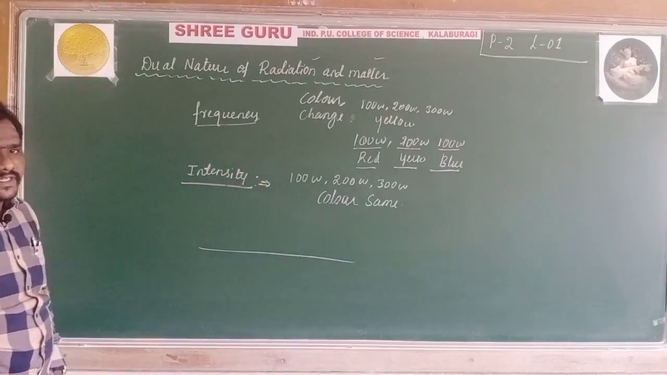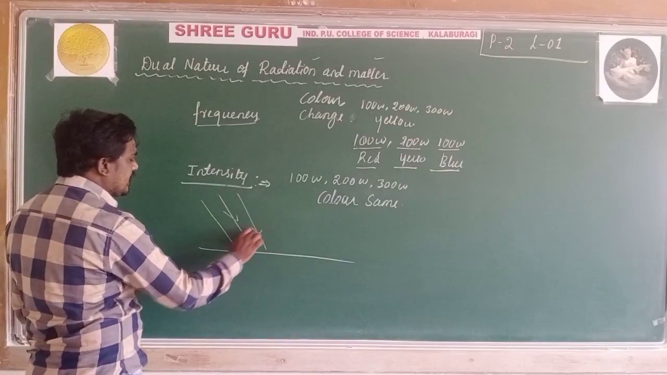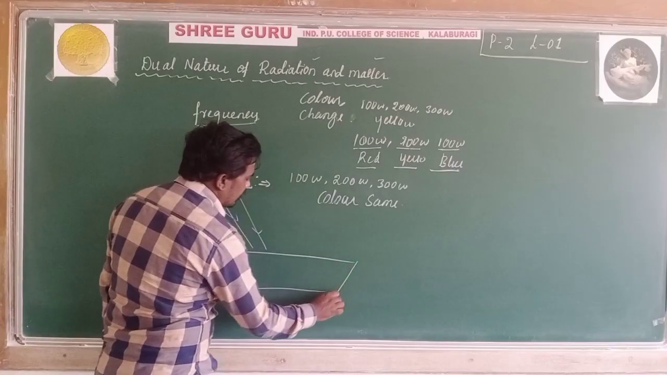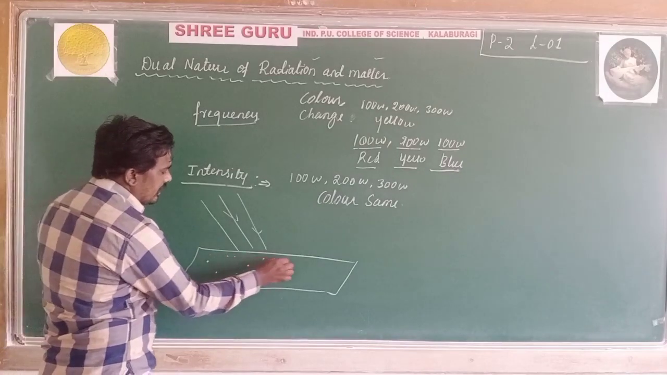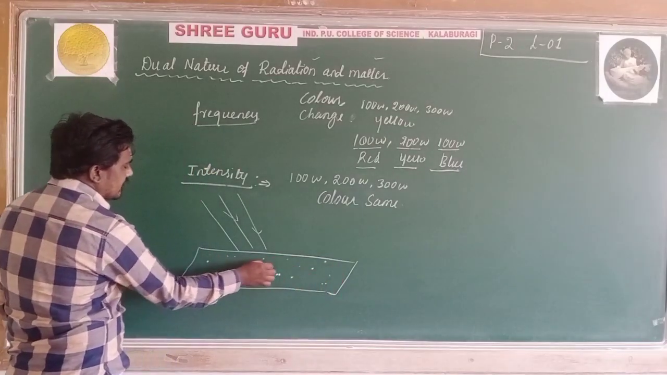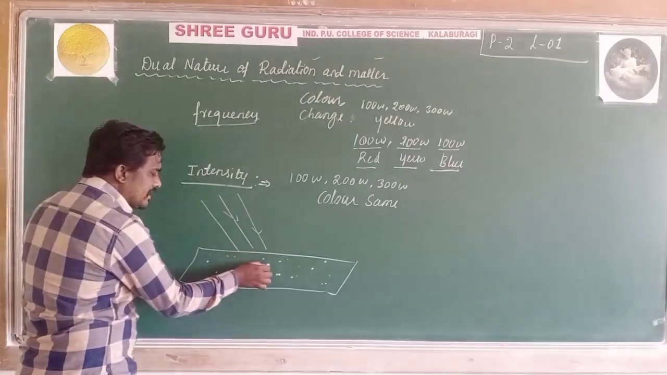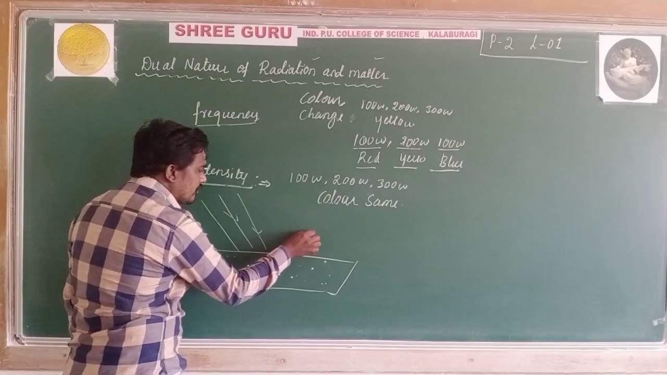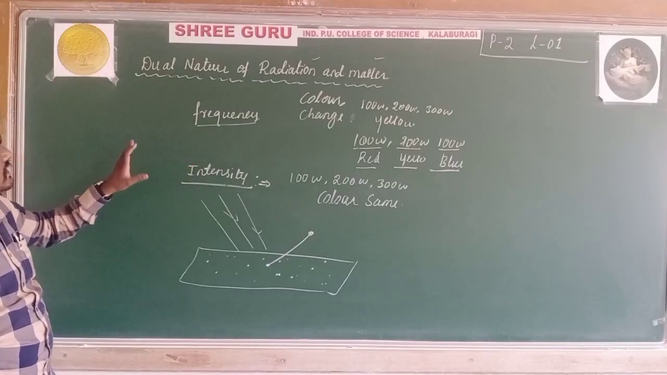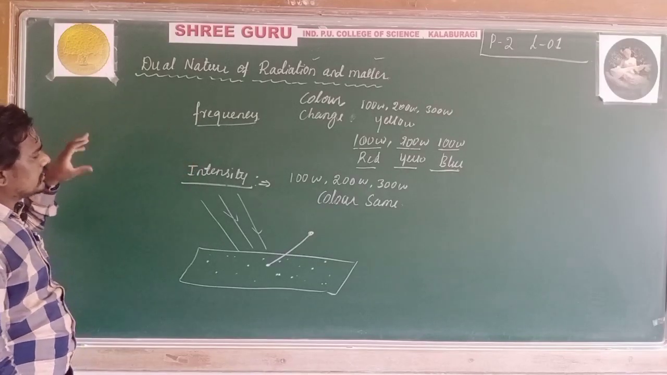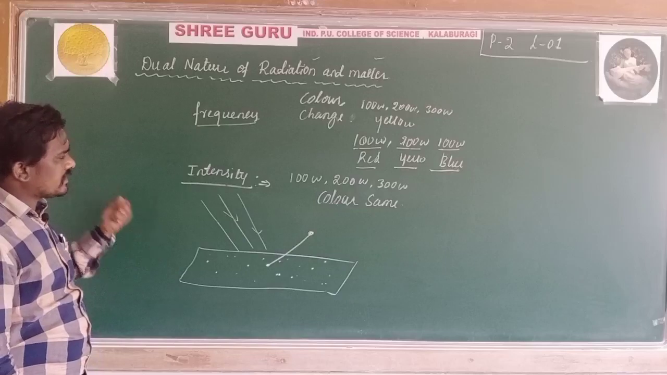Just consider this a photosensitive substance. When light of suitable frequency or suitable intensity is incident on it, there are many electrons there. These electrons are loosely bound electrons. When light of suitable intensity is incident on these electrons, they come out from that surface, by variation of frequency and intensity. This is the basic explanation of how electrons are emitted from that particular surface.